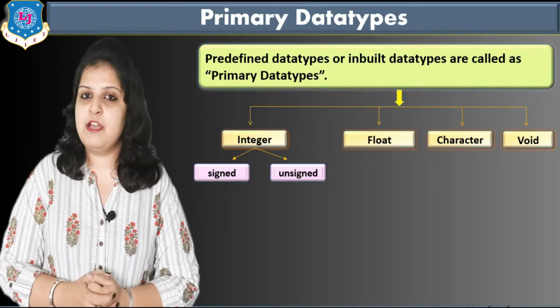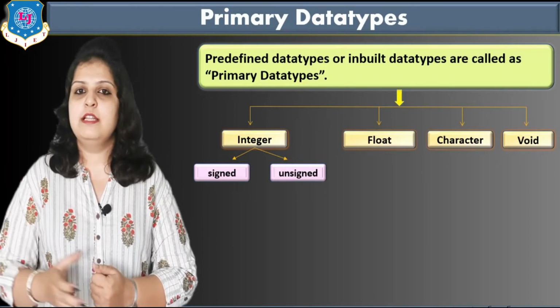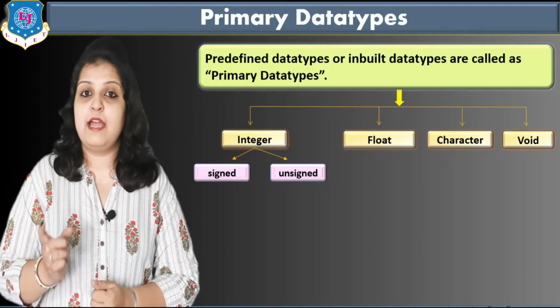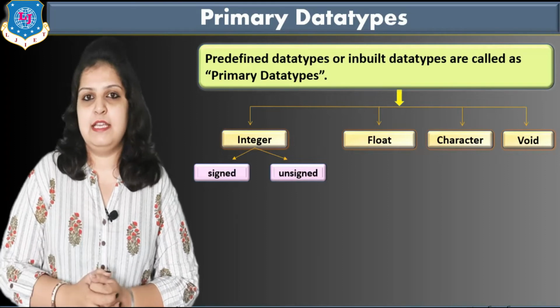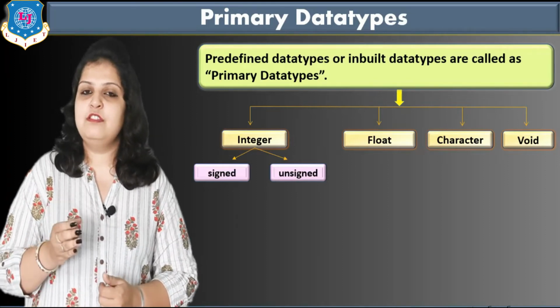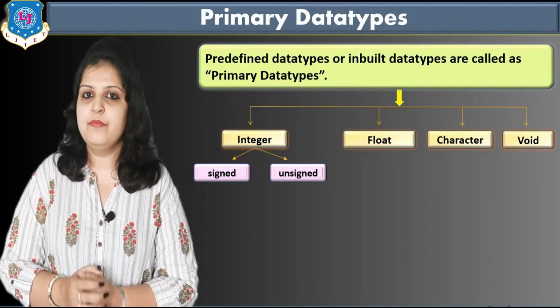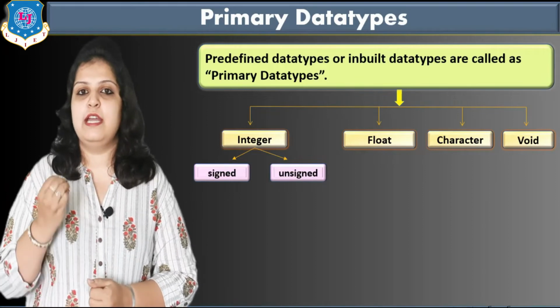And what do we mean by unsigned integer? Suppose I start the number from 0, then the plus sign is not mandatory, but when you want to write a negative number, then the minus sign is mandatory. So when you start numbers from 0, it is called an unsigned integer. Signed and unsigned integers are also divided into 3 categories.